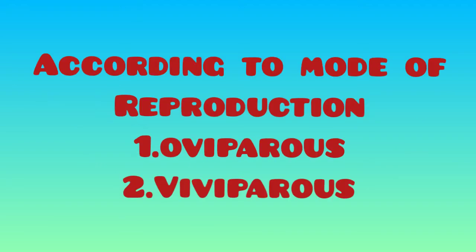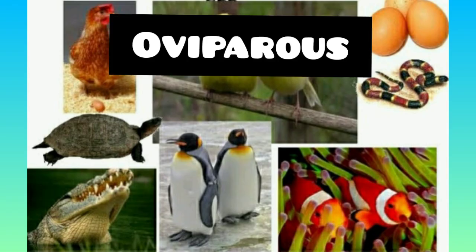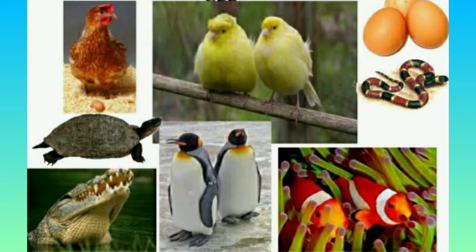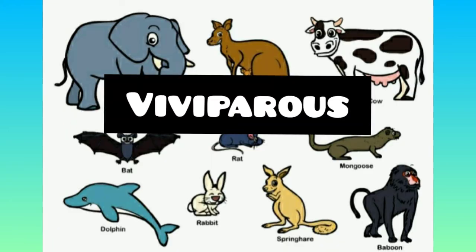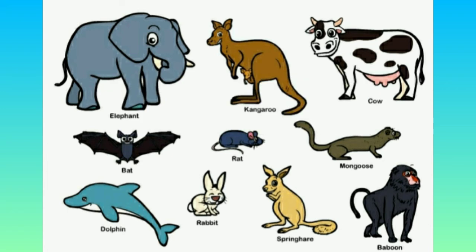The third criteria for classification is according to the mode of reproduction. First one is oviparous, second one is viviparous. Oviparous animals are those animals which lay their eggs and hatch them. These all are the oviparous animals. Next group is viviparous, meaning all mammals. All these animals are mammals, which are viviparous, they give birth to their young ones.